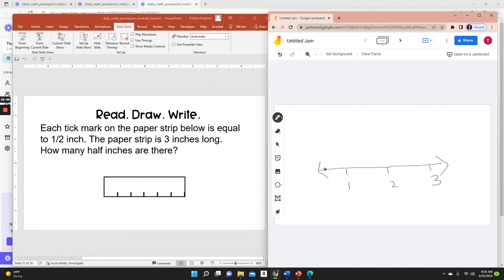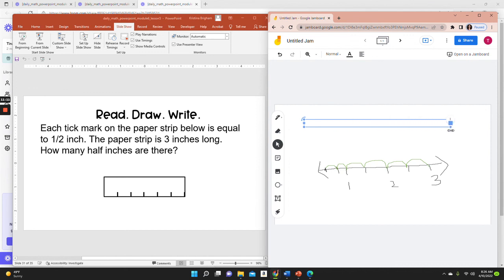So remember, we're starting at 0 over here. There would be a 1/2 inch between 0 and 1, a 1/2 inch between 1 and 2, and a 1/2 inch between 2 and 3. So how many half inches are there? There's 1, 2, 3, 4, 5, 6 half inches in a 3-inch strip.